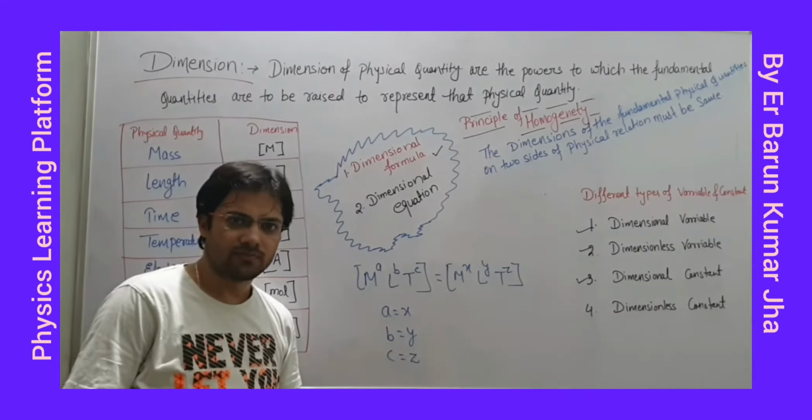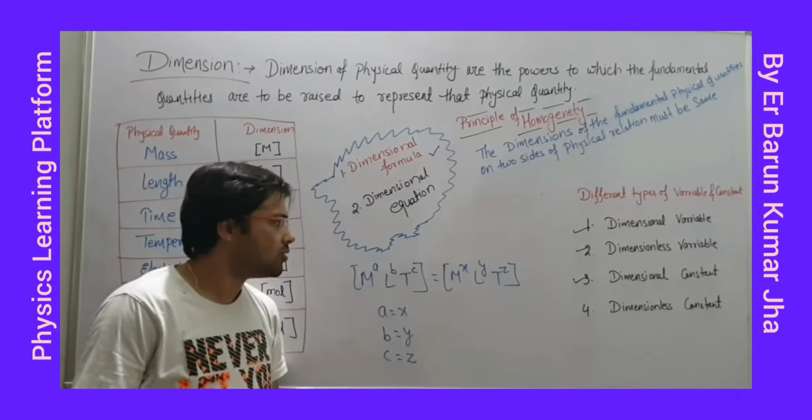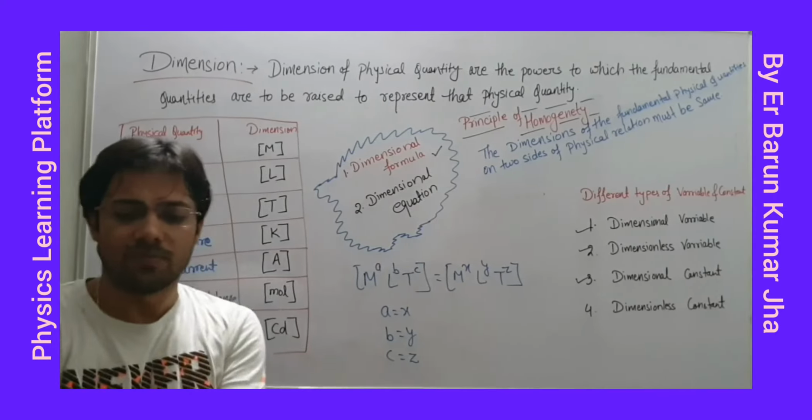Yes or no? Fine. So we'll do some questions based on the principle of homogeneity.